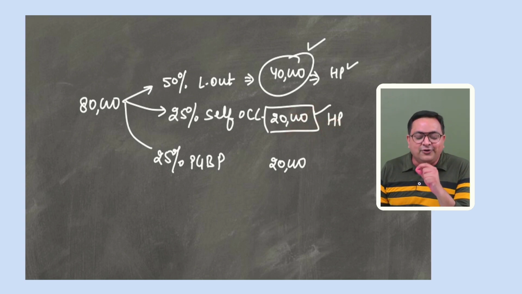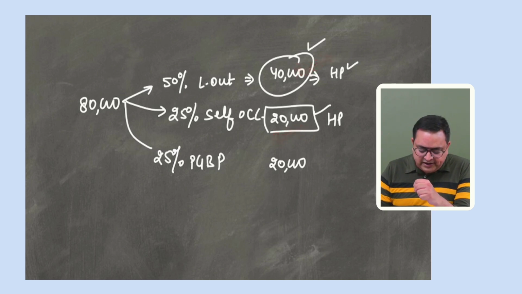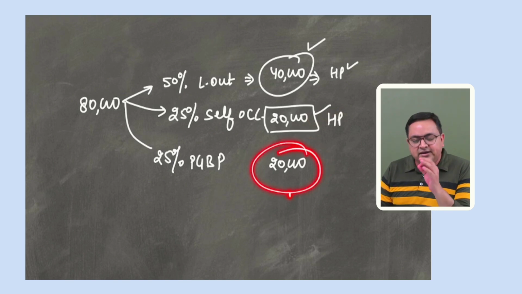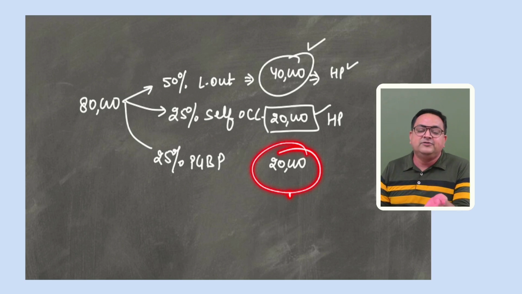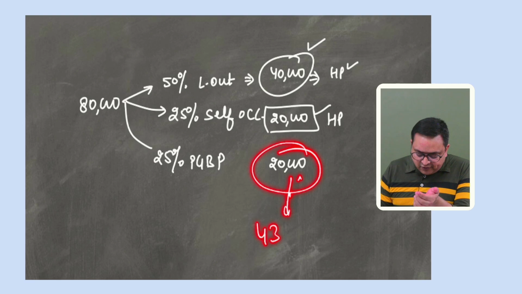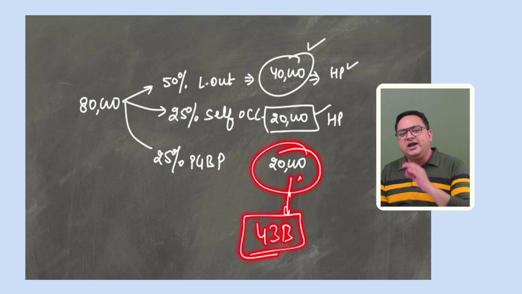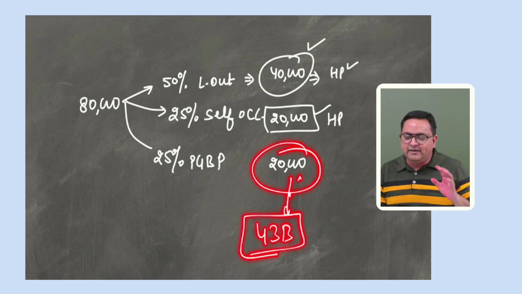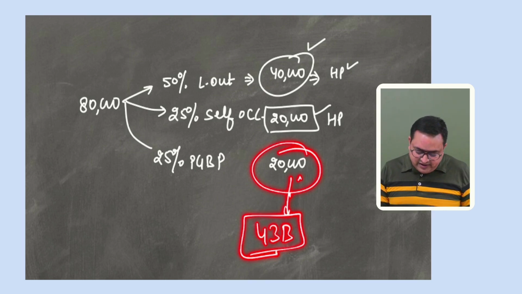But this person is following the optional tax regime. That is the reason now we are allowing it. Even for self-occupied we can allow it, but for self-occupied we have a limit of 2 lakh. But here we just need 20,000, we can allow it. So 40,000 would be allowed for the let out portion, 20,000 will be allowed for the self-occupied portion. This 20,000 is related to PGBP, and it could have been allowed if it had been paid, but this is not paid. So this is not allowed because 43B will play a role over here. It will not be allowed because it is not yet paid up to the due date of ROI. Got it? A very, very interesting point again.